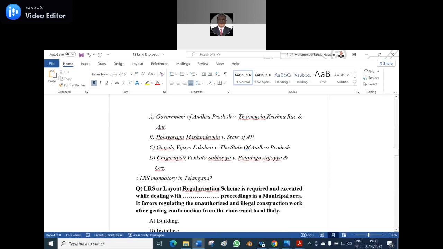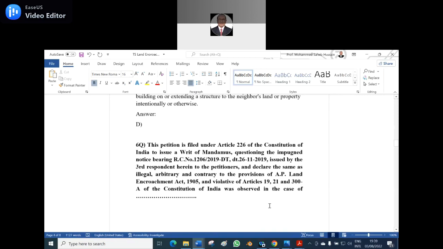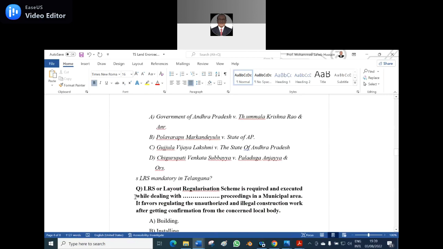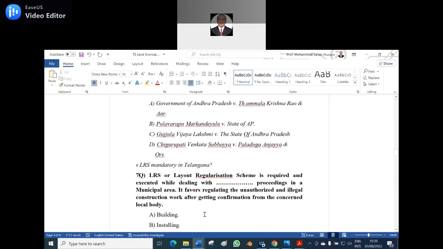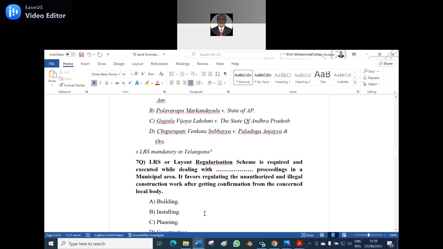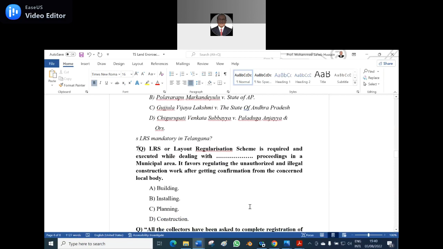So now, the seventh question. LRS, and I believe that everybody knows. Layout regulation scheme is required and executed while dealing with dash proceedings in a municipal area. It favors regulating the unauthorized and illegal construction work after getting confirmation from the concerned local body. What is that? A, building. B, installing. C, planning. D, construction. Which is the appropriate word for the dash?